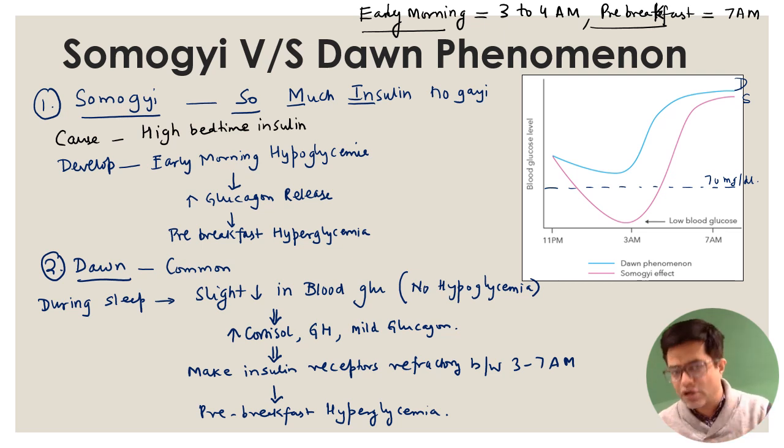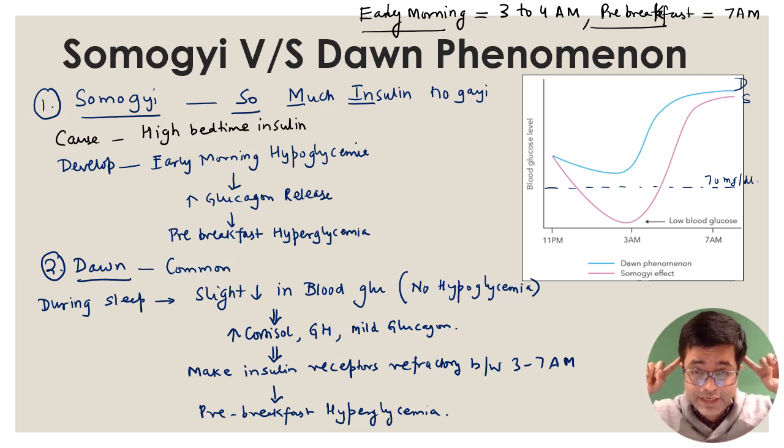What is dawn effect? During sleep, in a normal person, a normal diabetic person also, there may be a slight dip. Due to the slight dip, cortisol and growth hormone increase. They will cause insulin receptors to become refractory for 4 to 5 hours, and that will cause high glucose in the morning. Both Somogyi and dawn have hyperglycemia in the morning. The difference is Somogyi is due to our wrong dose. Dawn can occur in normal diabetics also.